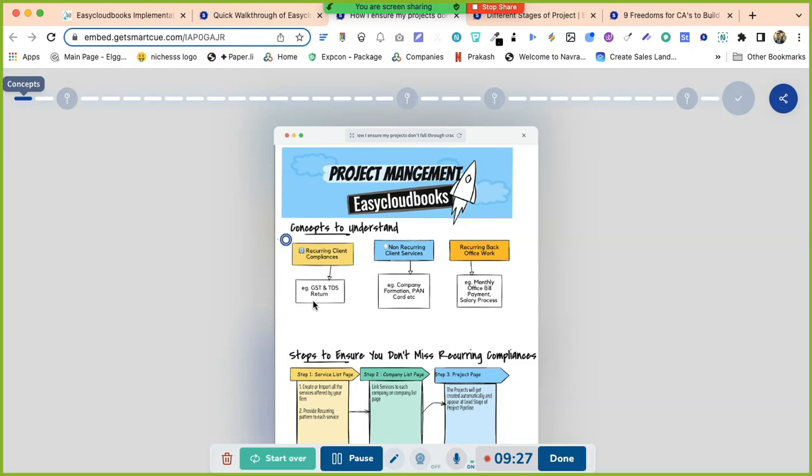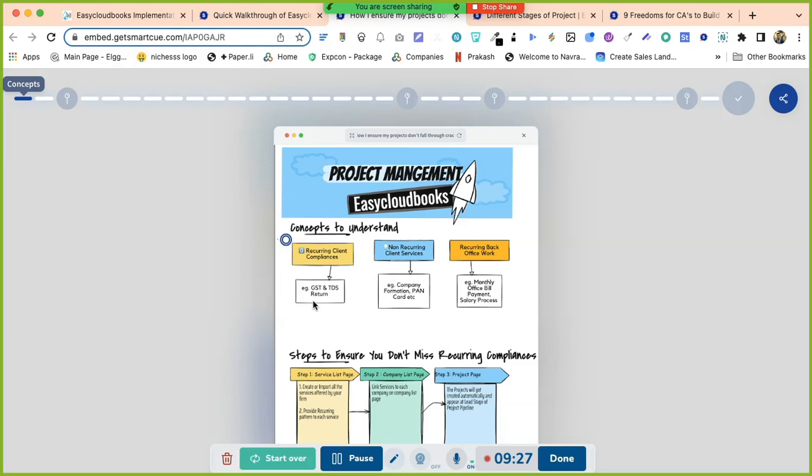So suppose for ABCL company, the GST return was filed by Mr. Akash. For ABCL Limited's GST return for April, the project manager was Akash. For May also, the project manager will be Akash by default. So the project will be created automatically and automatically assigned to Mr. Akash only, because he is the person who did this job last month. Now, what happens if Akash leaves? At that moment, you can change the project manager.